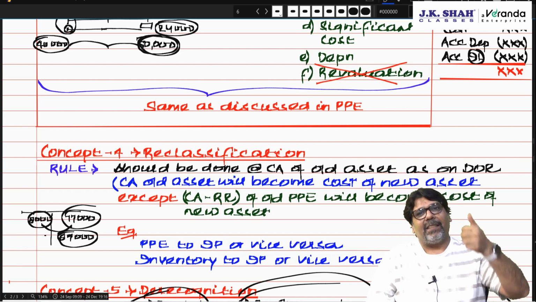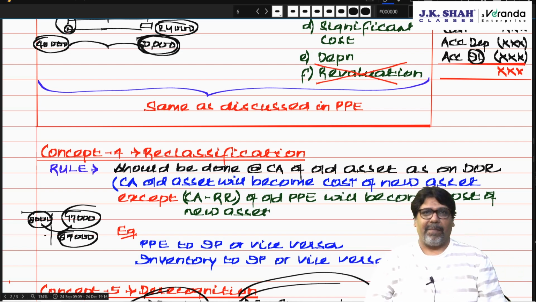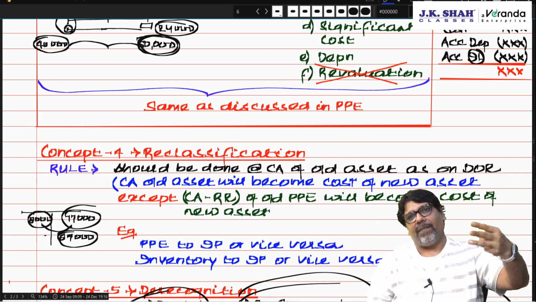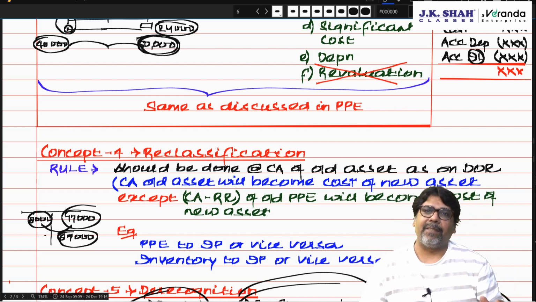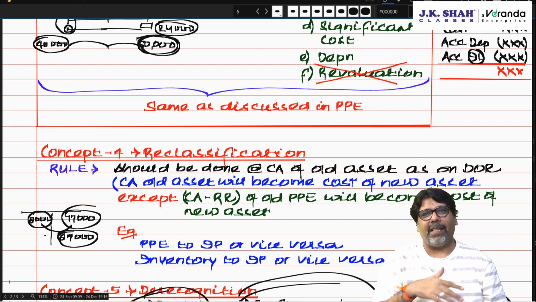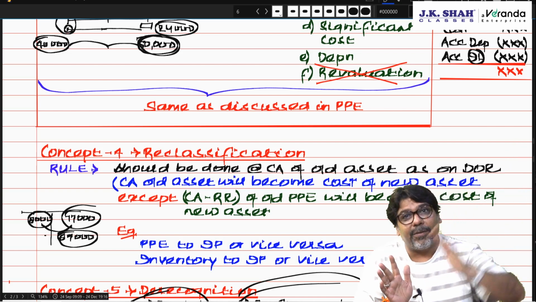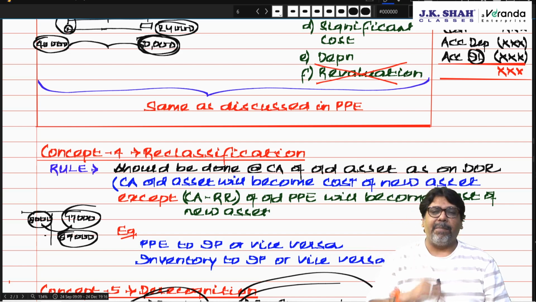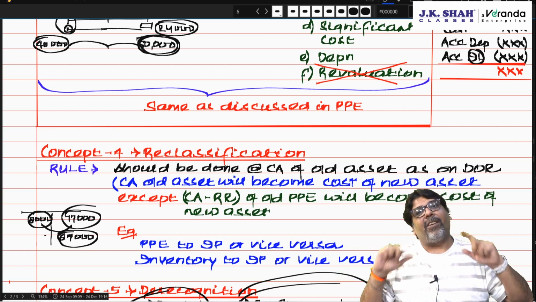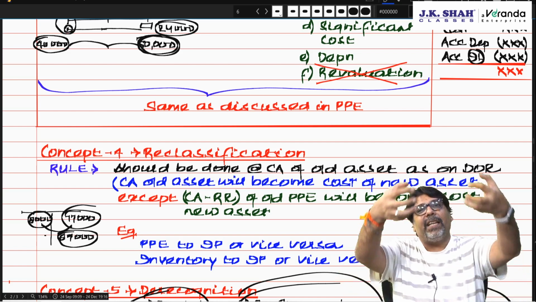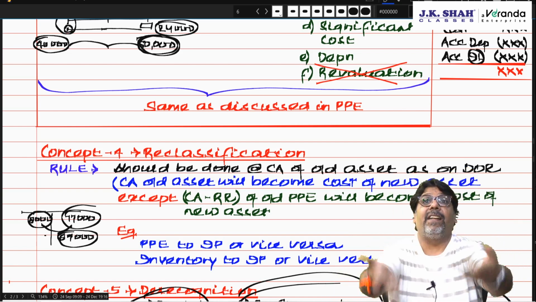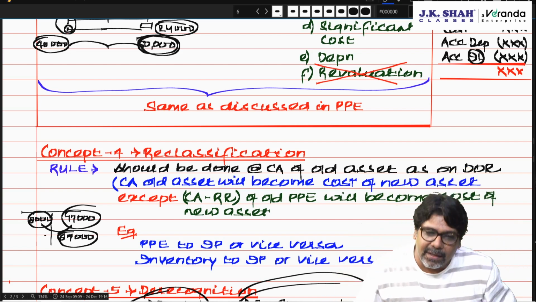You can recognize if cost is measurable and future economic benefit is there. Initially, when you recognize, purchase price of the property, less trade discount, add non-refundable taxes, add any expenditure incurred to bring the asset into running condition, that is registration, legal charges, any expenditure, that completely you have to study from PPE. Deferred credit, that means you are making the payment in installments, then finance charge should be separated. If you are buying on exchange, then cost of investment property acquired is equal to fair value of asset given up, provided there exists a commercial substance.